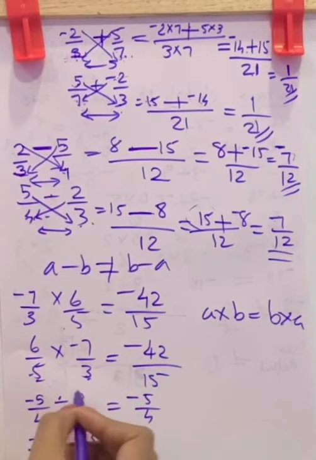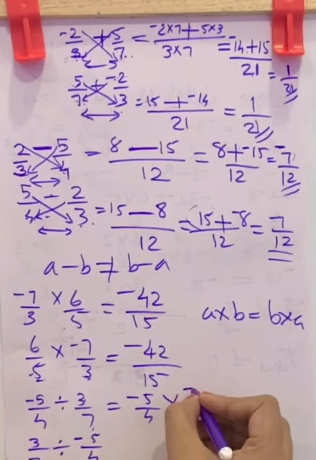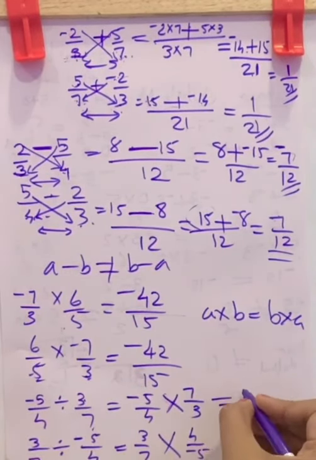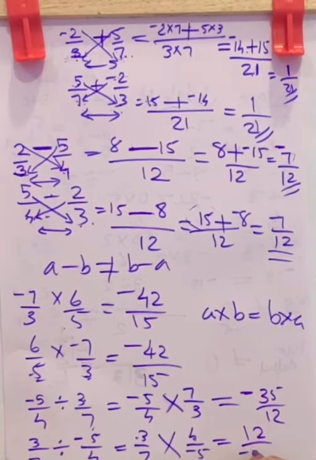Whenever you see division, change it into multiplication and make the second fraction its reciprocal. 3 by 7 becomes 7 by 3. Why? Because we made it multiplication. And here it becomes 3 by 7. Division changes to multiplication and this becomes 4 by negative 5. And the result is negative 5 into 7, negative 35, by 4 3s are 12, which is equal to 4 3s are 12 by negative 35.